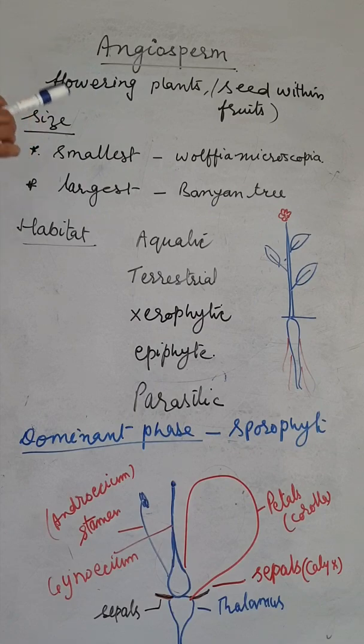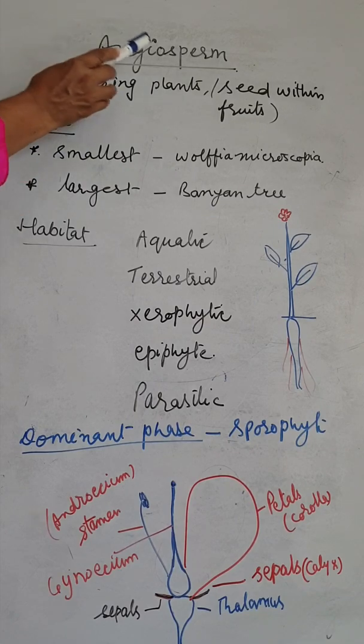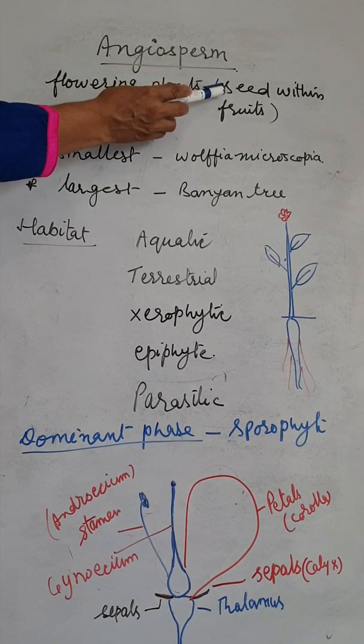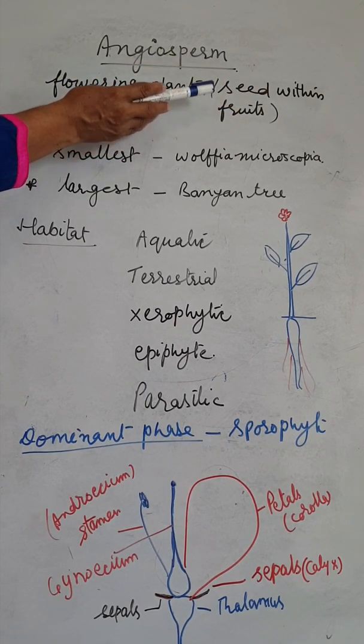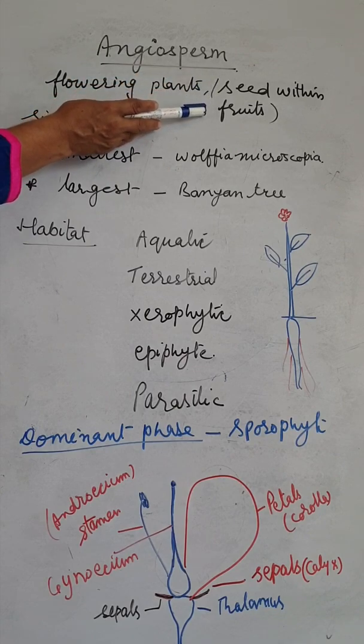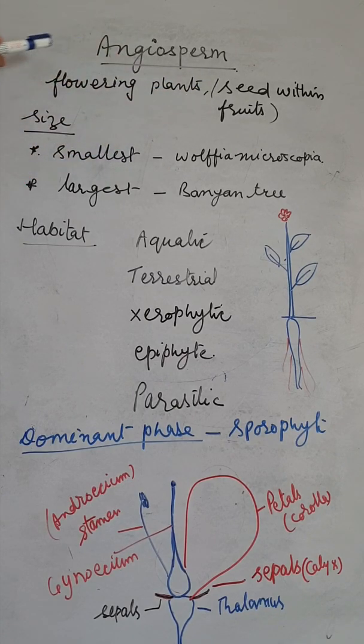The seed is not enclosed within the fruit in gymnosperm, but in angiosperm the seed is enclosed within the fruit, or seeds are located within the fruit. So now we start the angiosperm.